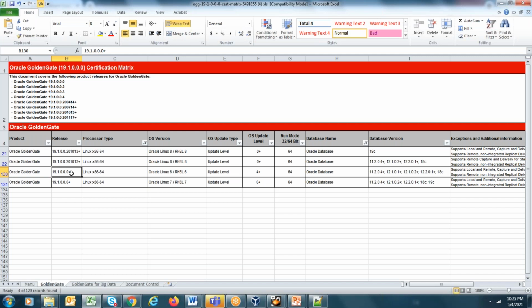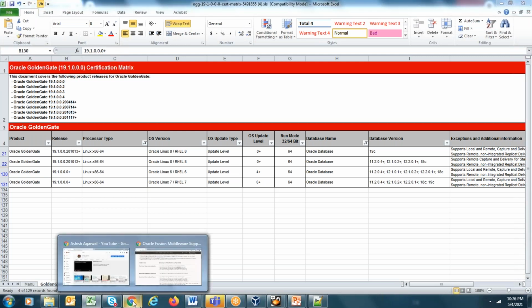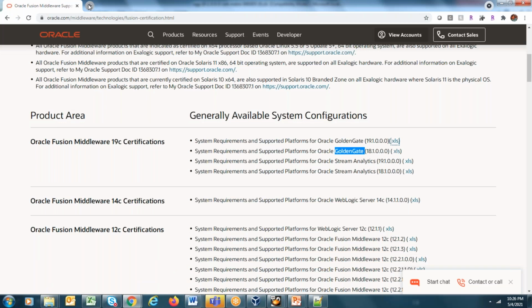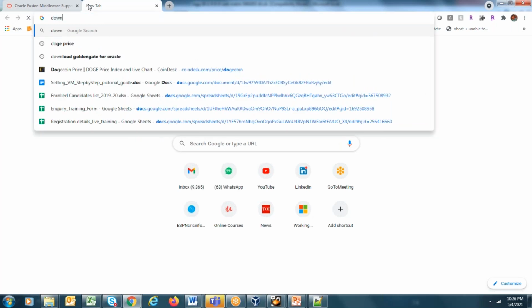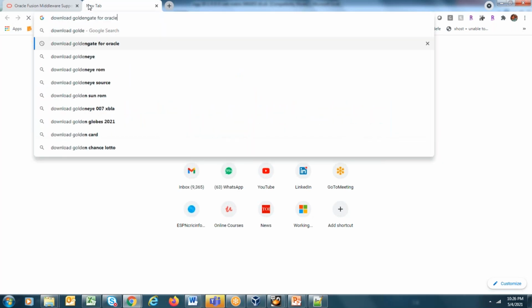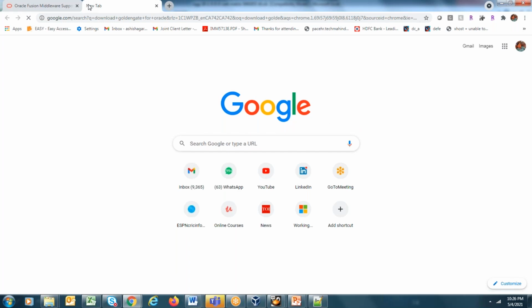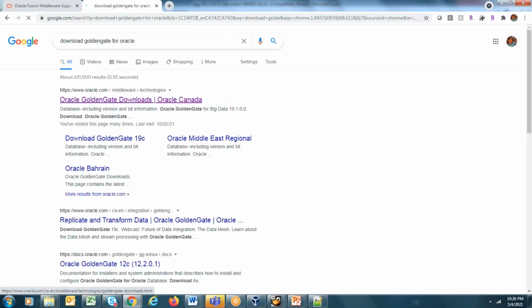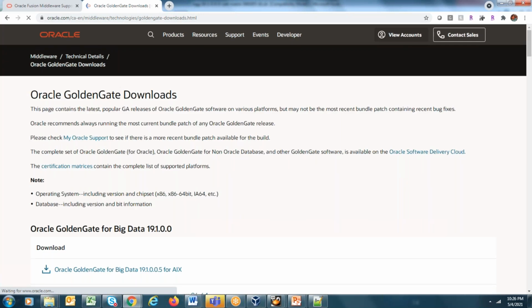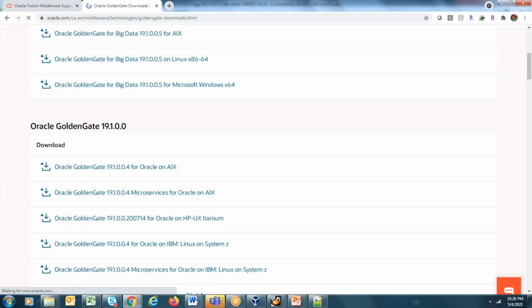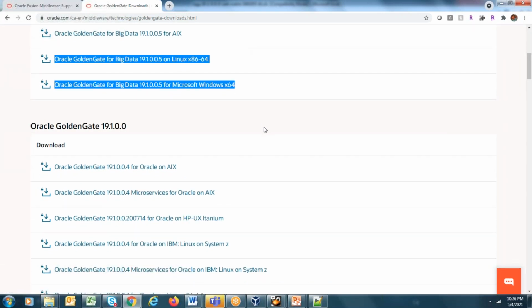Okay, so what we'll do now is go to OTN and download 19C GoldenGate. To download, we can search for download GoldenGate for Oracle. Go to the first link. Here when you come, you can find different binaries. GoldenGate is also available for big data, so these are the binaries available for big data.